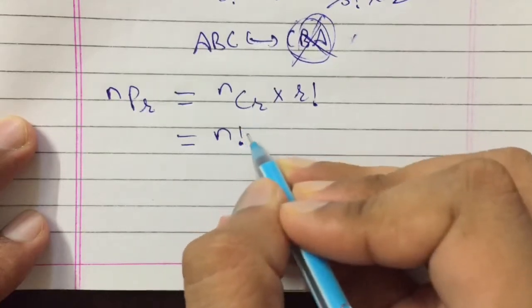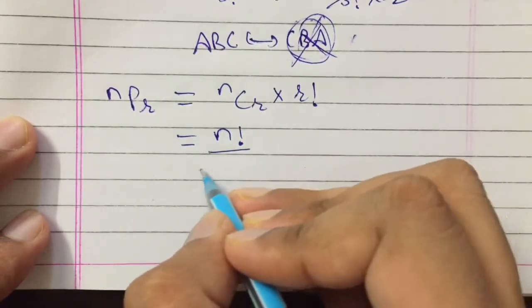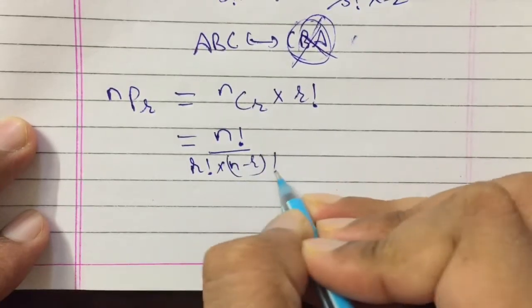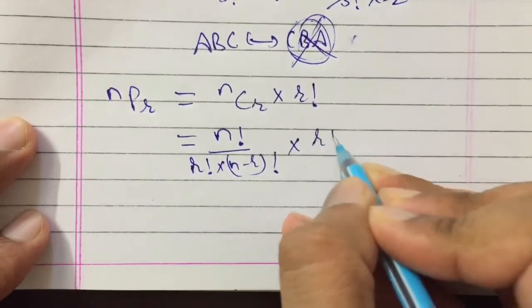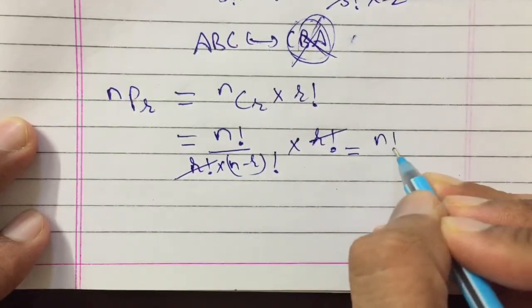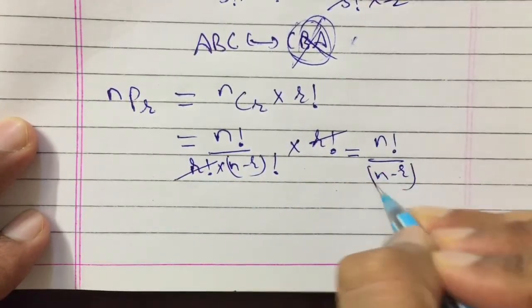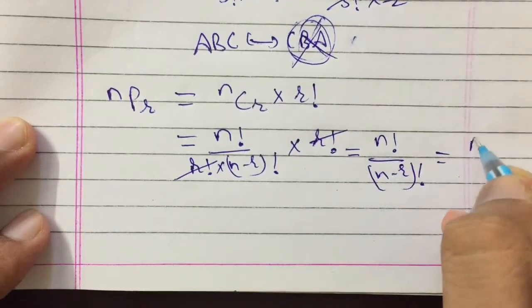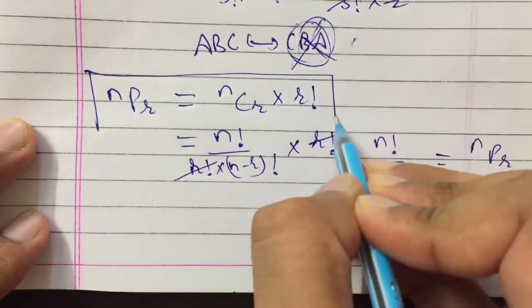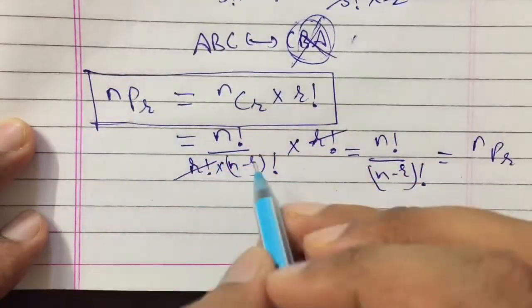This NCR can be written as N factorial upon R factorial multiplied by N minus R factorial, right? Now multiply by R factorial, so R factorial and R factorial get cancelled. So N factorial upon N minus R factorial, which is NPR. So this means NPR is equal to NCR multiplied by R factorial.